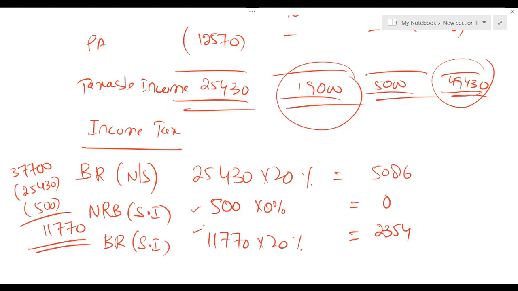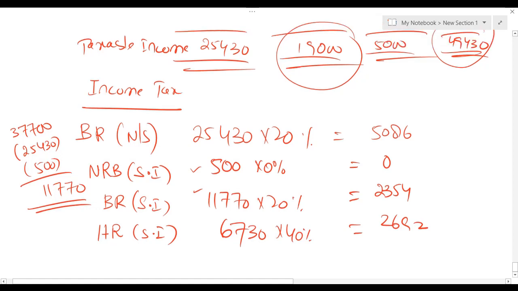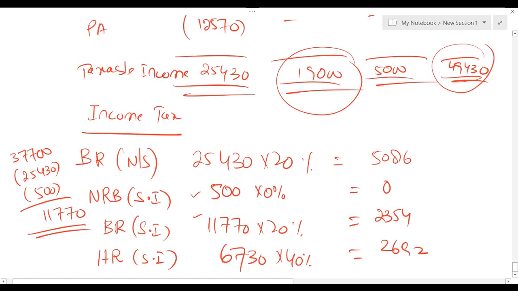So I'm getting 6,730. After deducting 500 and 11,770 from 19,000, we get 6,730, and that amount now falls in the higher rate band because the basic rate band is over. So we have taxed this saving income of 19,000.